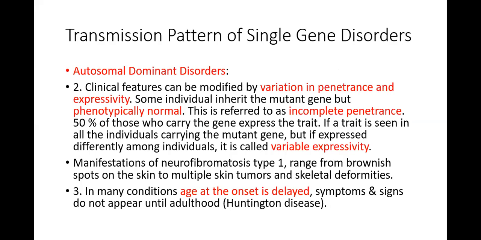This is referred to as incomplete penetrance. So this means if an individual has a mutant gene, but in appearance he or she is not showing any change, the patient is phenotypically normal, but this is an incomplete penetrance of the gene, which is not producing any effect in the appearance of that person.